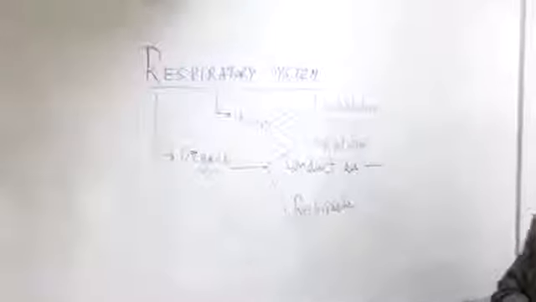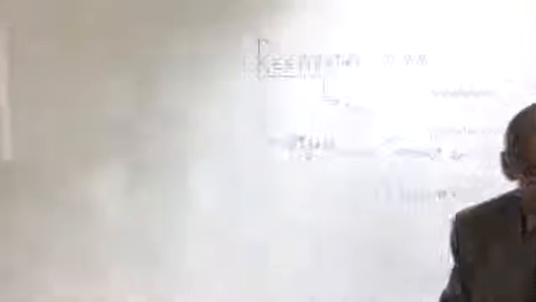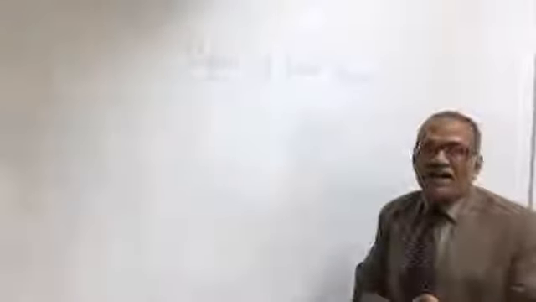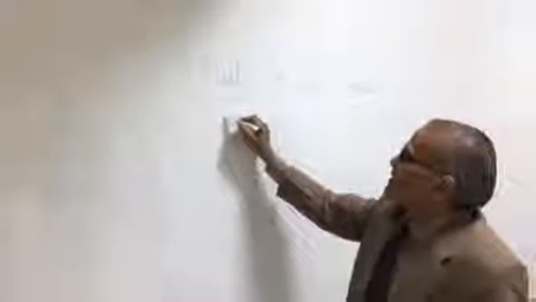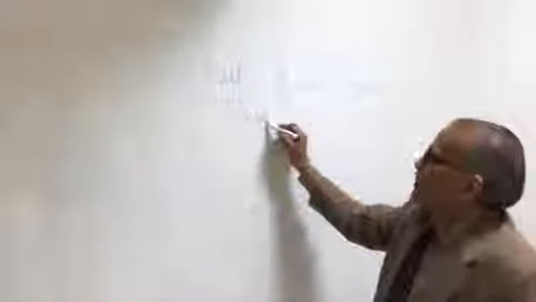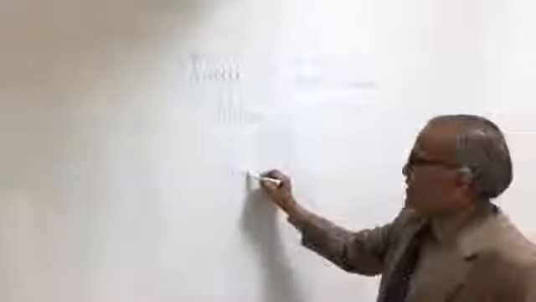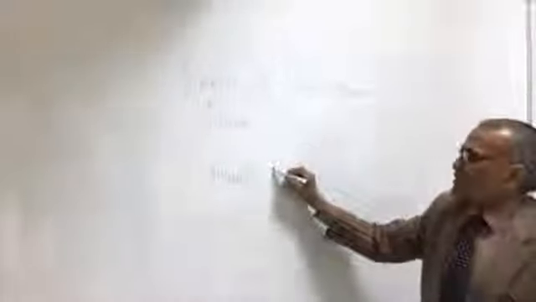So let us see the different portions. If we inhale or take the breath in, what comes in? We take the breath in from the openings on our face, the nose or mouth.